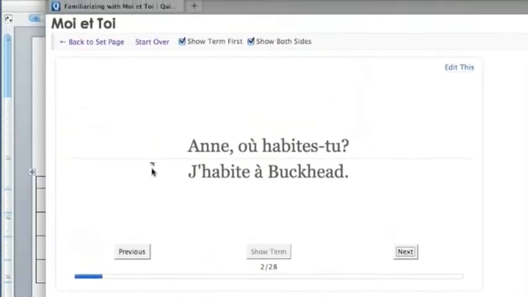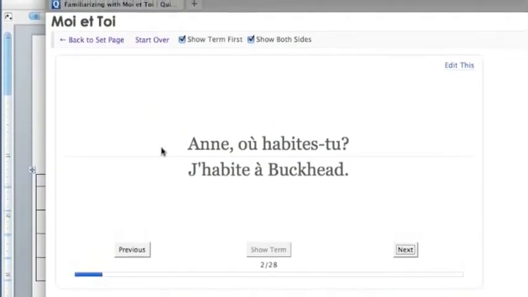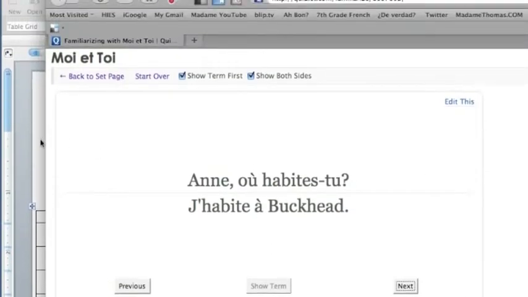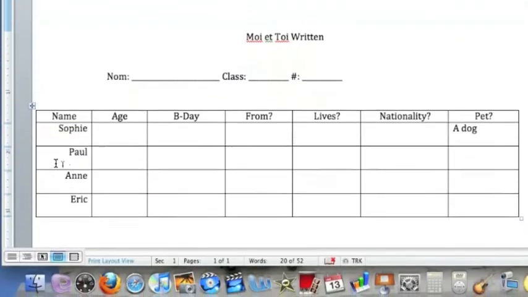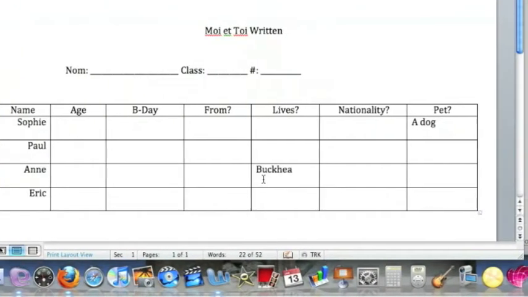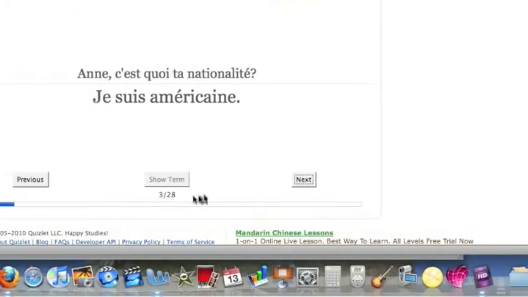Anne, où habites-tu? J'habite à Buckhead. I ask them what that means in English. Qu'est-ce que ça veut dire? Anne, où habites-tu en anglais? J'habite à Buckhead en anglais. And we go to Anne and we go to Buckhead. So far we have two answers together.